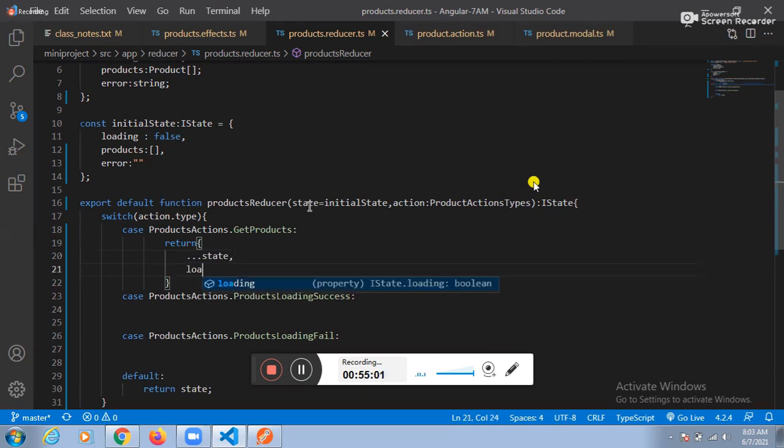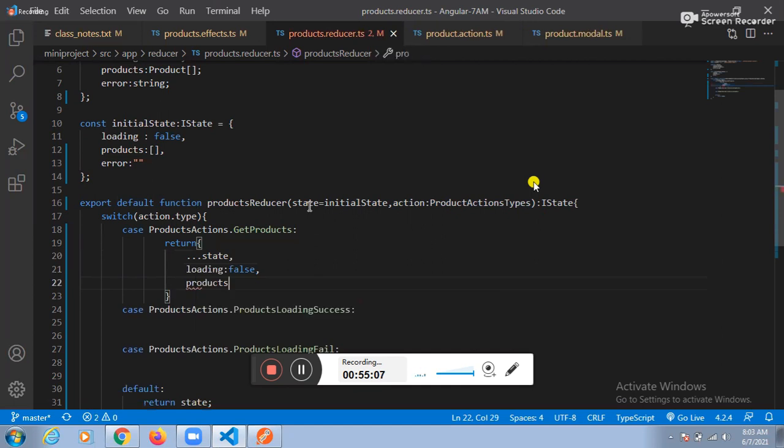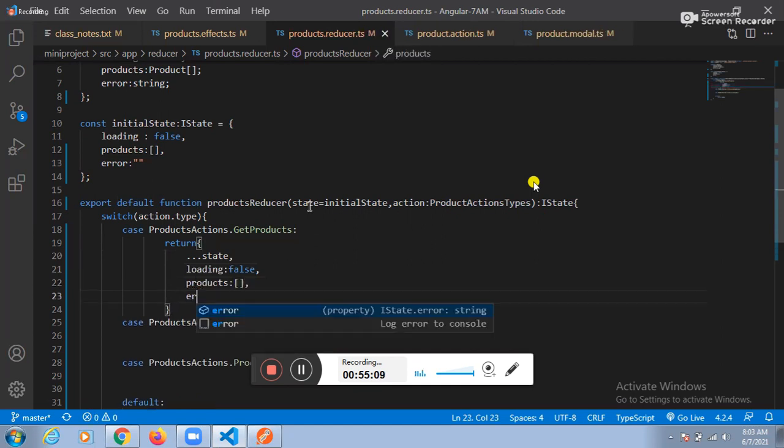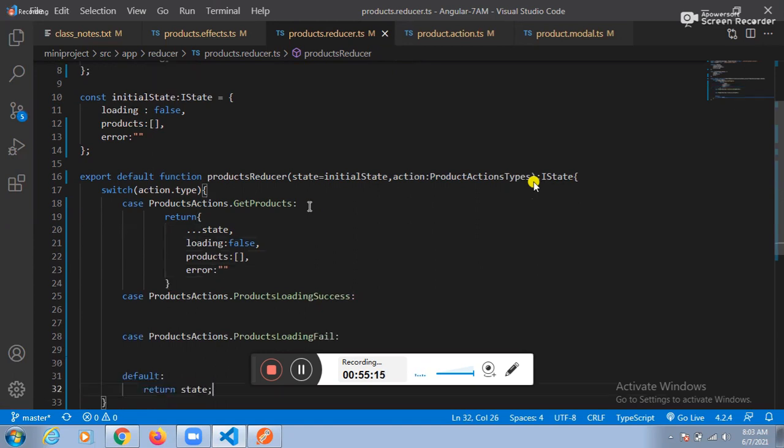Next one. Loading equal to what? What is the loading initially? False. Next one. What is the products initially? Empty. What is the error initially? Empty. Error is initially empty here. We should be in a position where we need to place empty.